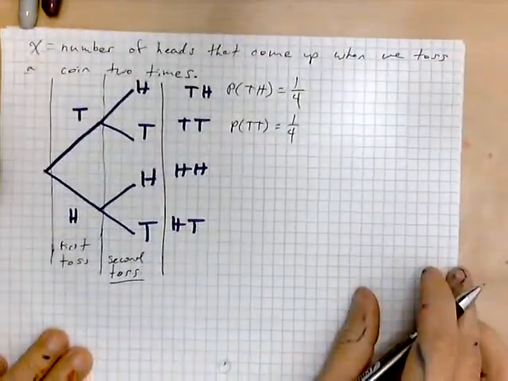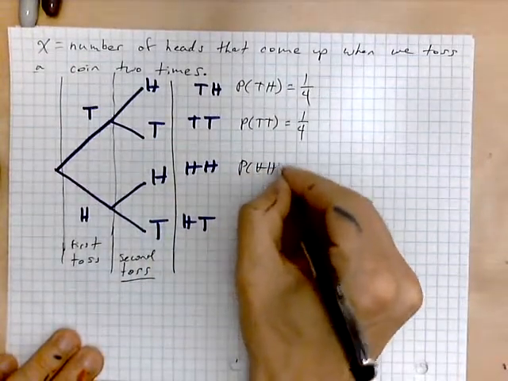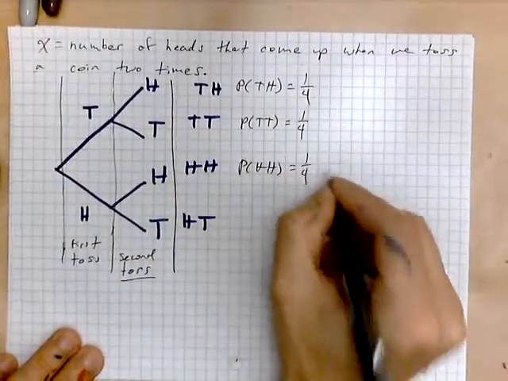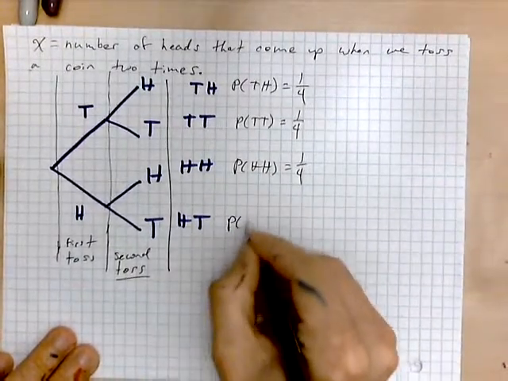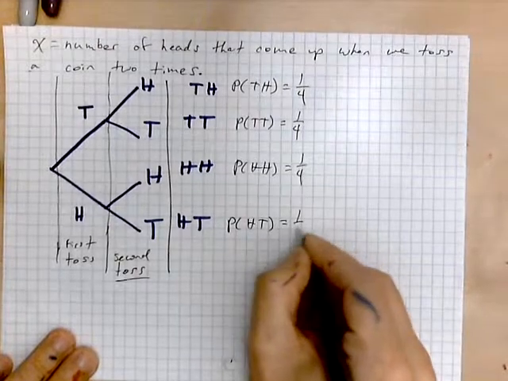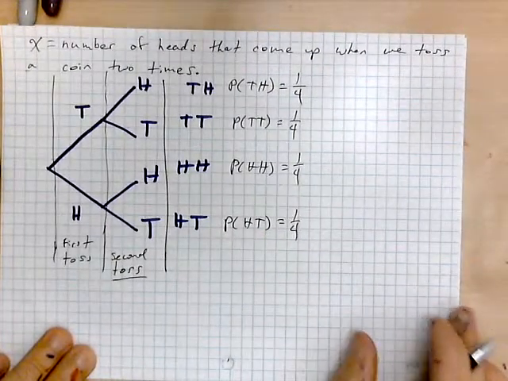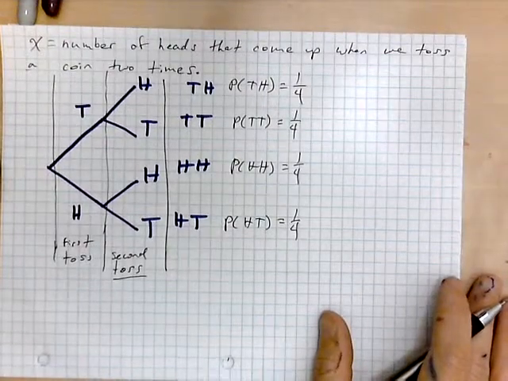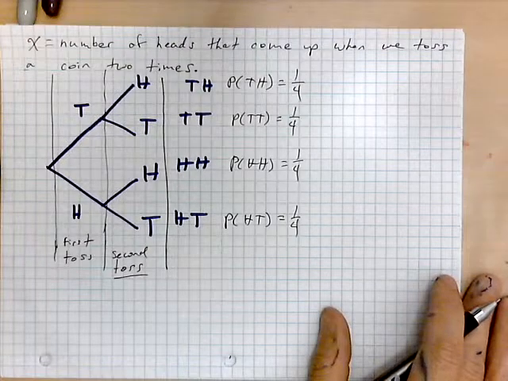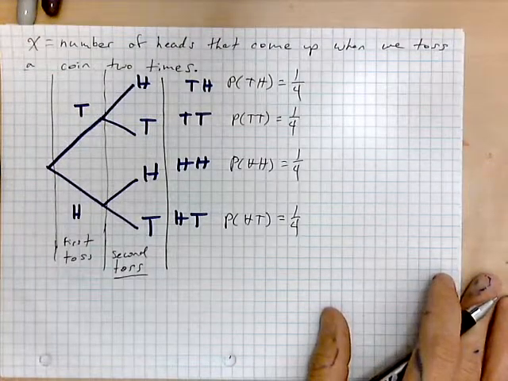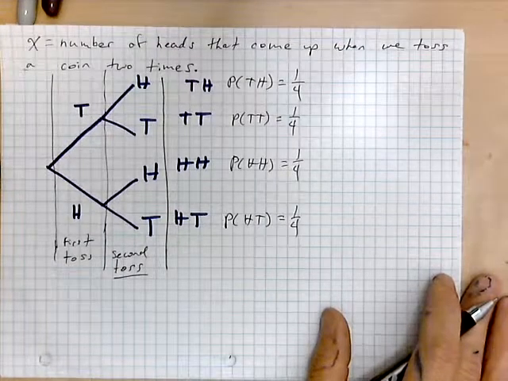The probability of a head followed by a head is also 1 out of 4. And the probability of a head followed by a tail is also 1 out of 4. But our variable says X is the number of heads that come up when we toss a coin 2 times.